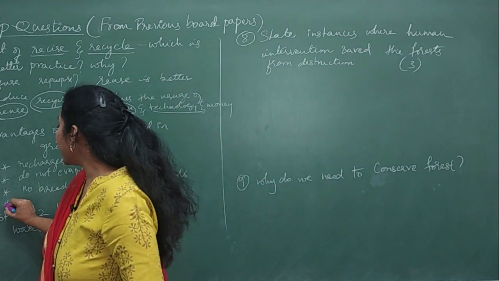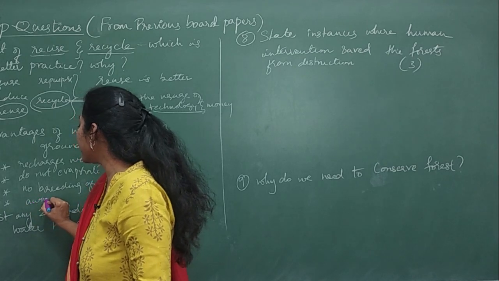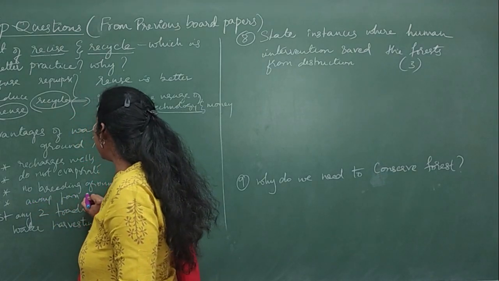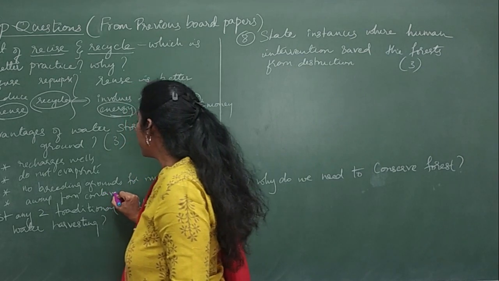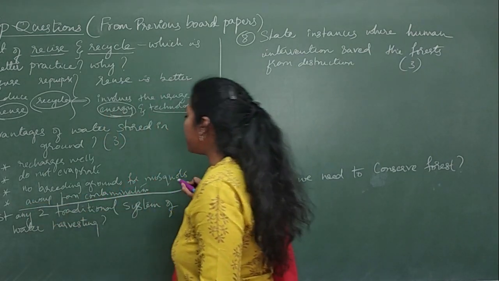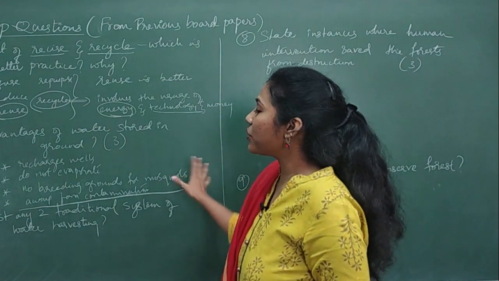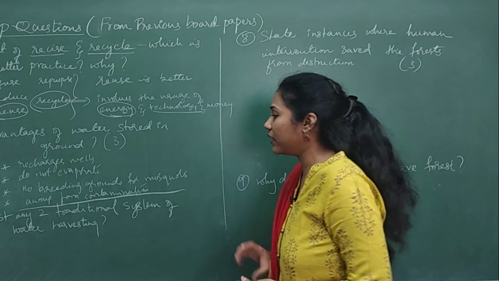And finally, what I can mention is, groundwater stays away from contamination. It stays away from contamination. Yes or no? So groundwater is less polluted compared to the surface water. So these are the points you can mention for advantages of groundwater.